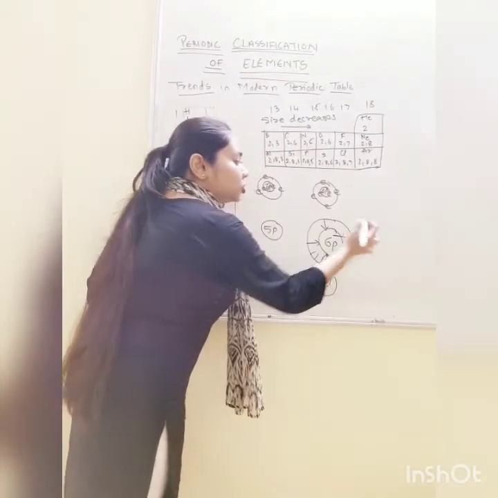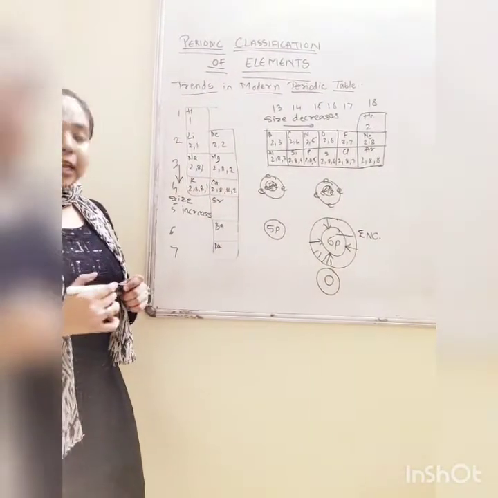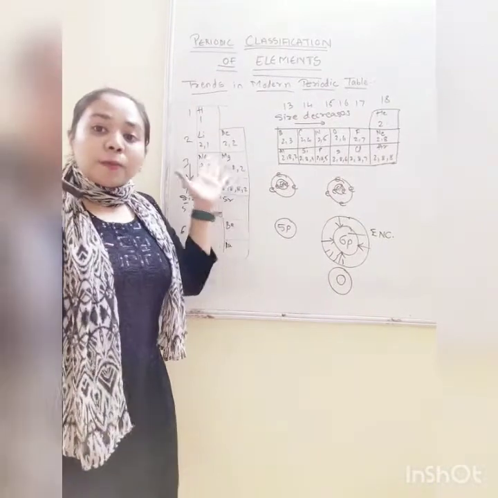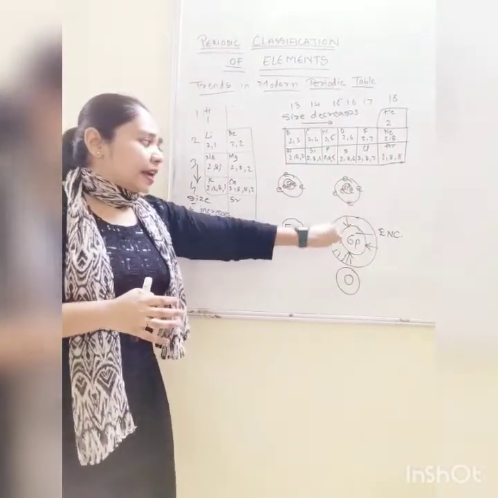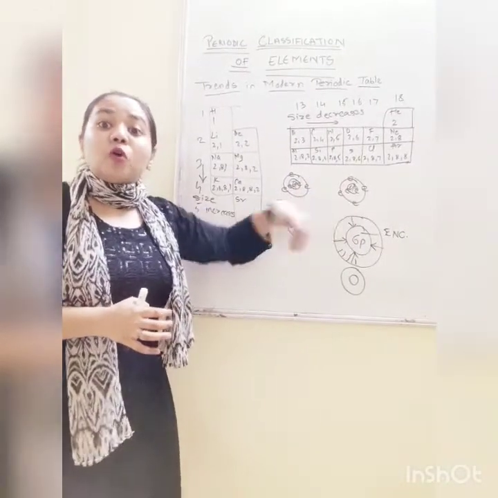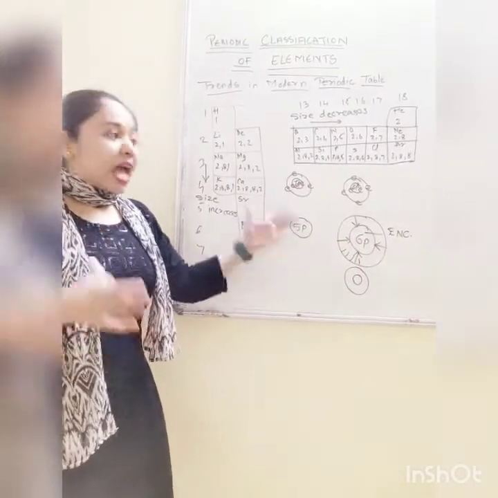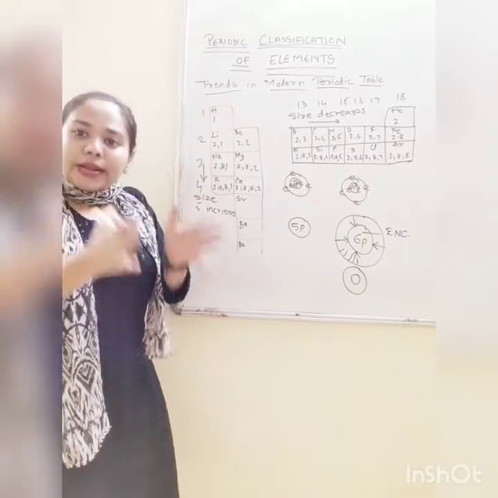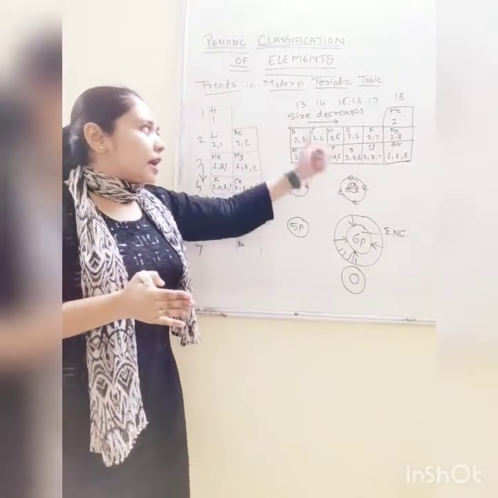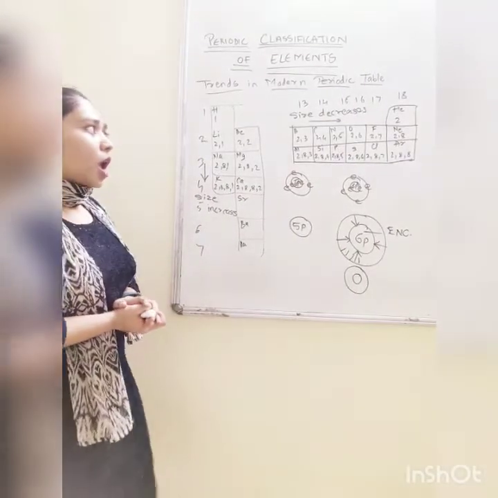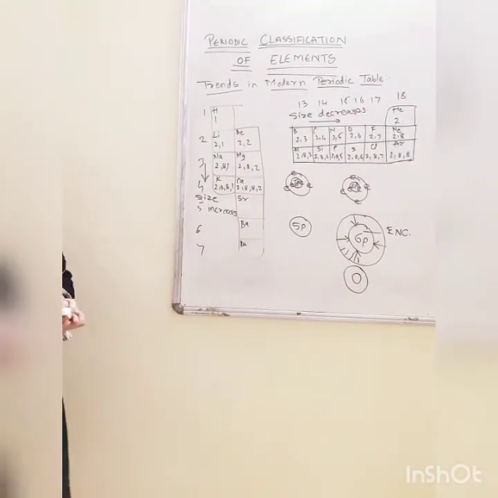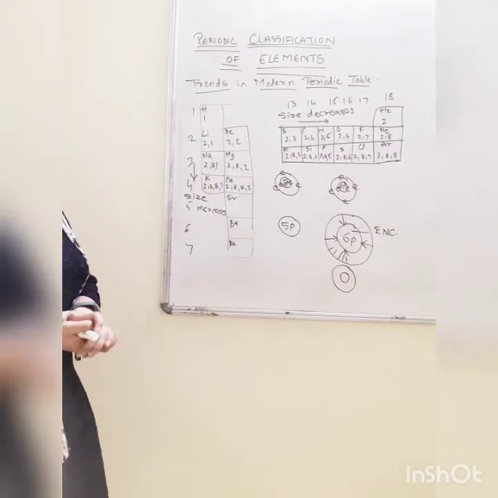Effective nuclear charge goes on increasing, and because of that, the outermost shell electrons get attracted toward the nucleus more strongly than the previous one, and therefore their size gets compressed and they have less size than the previous element. Are you getting this?